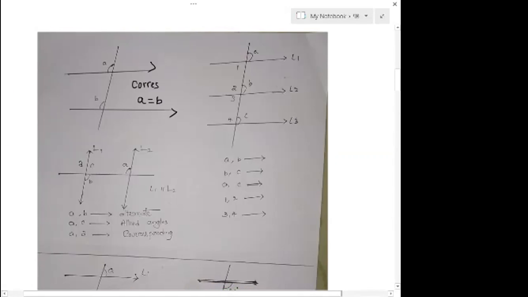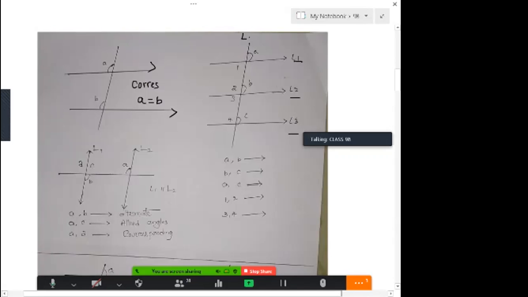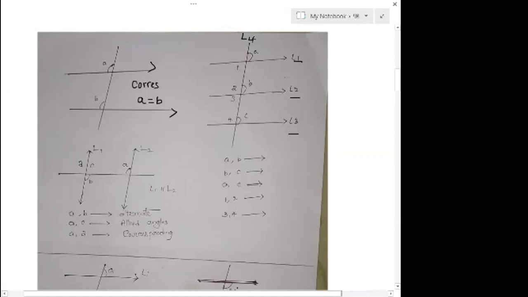Here we have three lines, L1, L2, L3. You have to identify when three parallel lines are cut by a transversal. Let me call this line L4, intersecting all three lines L1, L2, L3 at three different points. So L4 is a transversal. Now, what is the relation between A and B? If you consider L1 and L2, A and B are corresponding angles, and are equal. So A equals B.